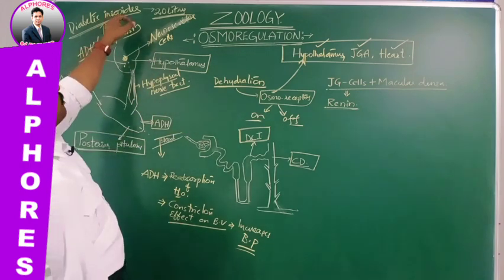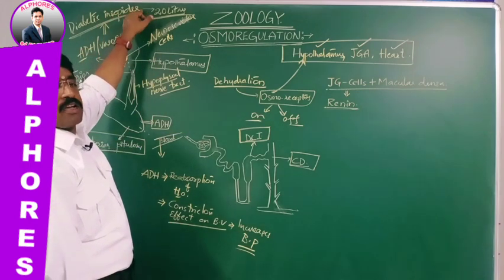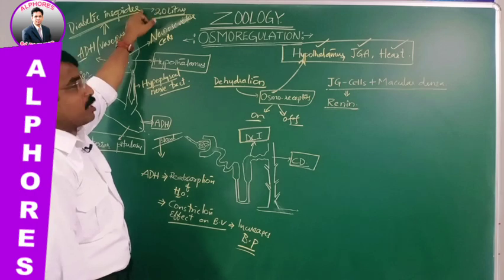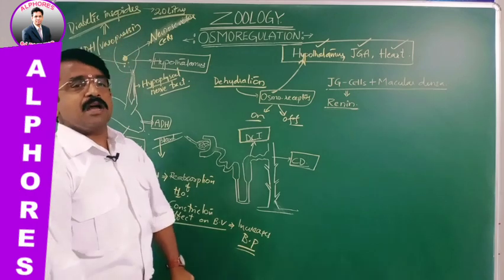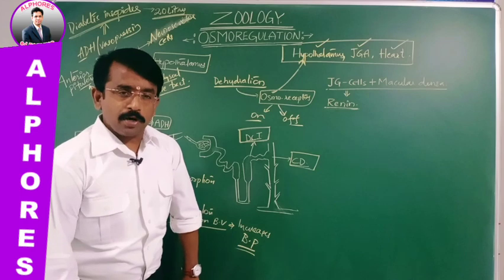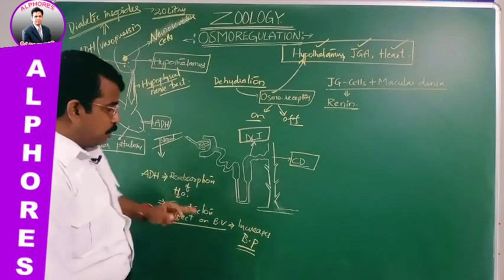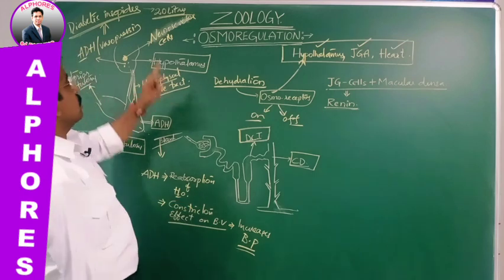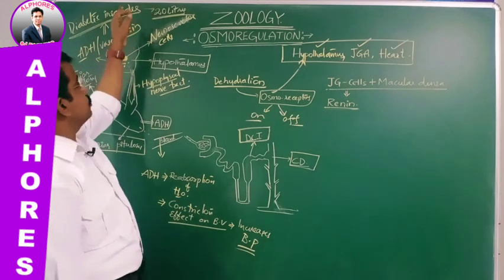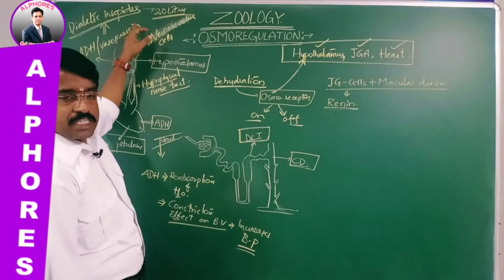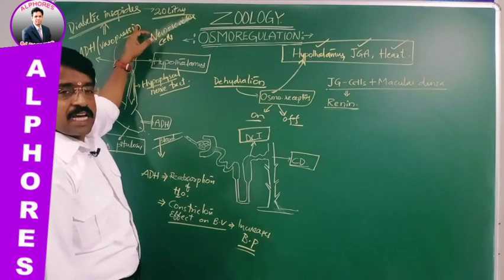That is diabetes insipidus, characterized by excessive loss of water, about 20 liters, whereas normally one urinates 1.5 to 1.8 liters per day, along with low BP and thirst. These are the conditions of diabetes insipidus, due to ADH deficiency or a defect in its receptors.